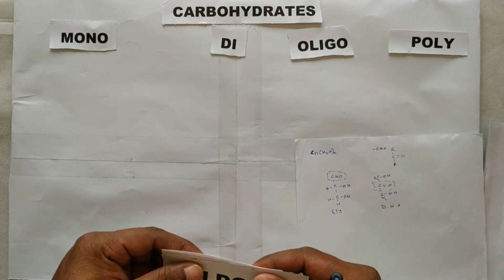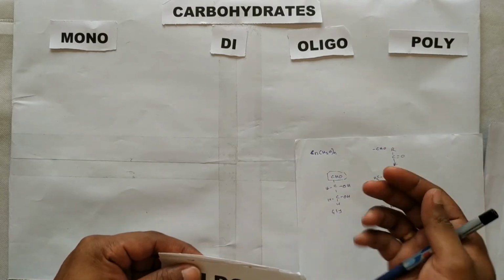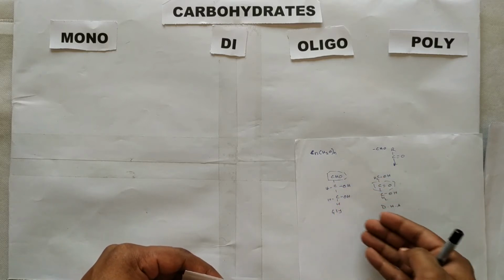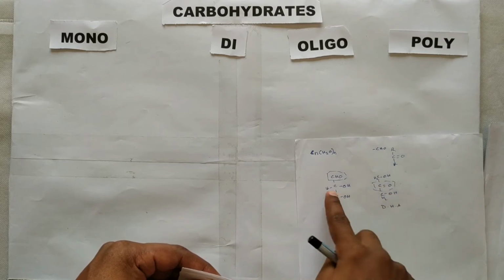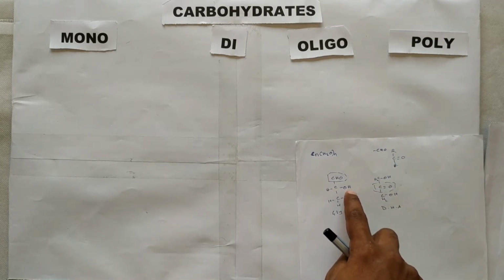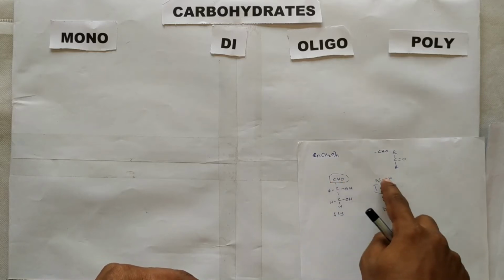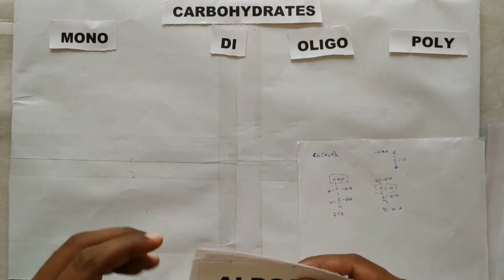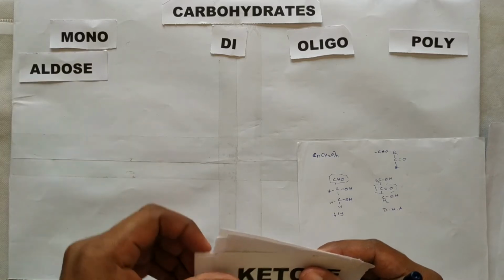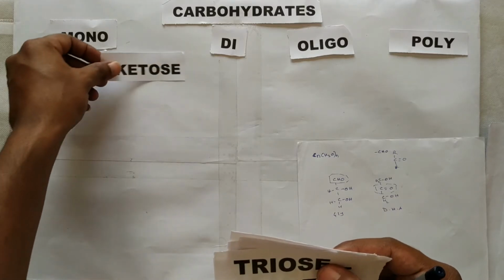Based upon the definition of polyhydroxy, we cannot predict how many hydroxyl groups there are, because as the number of carbons increases, the number of hydroxyl groups also increases. Based upon the functional group, monosaccharides are further divided into two categories, aldose as well as ketose.